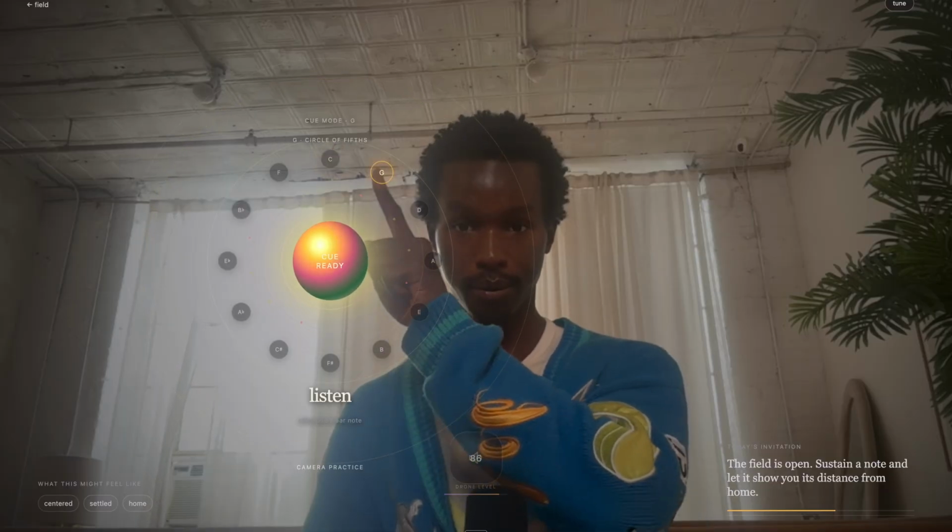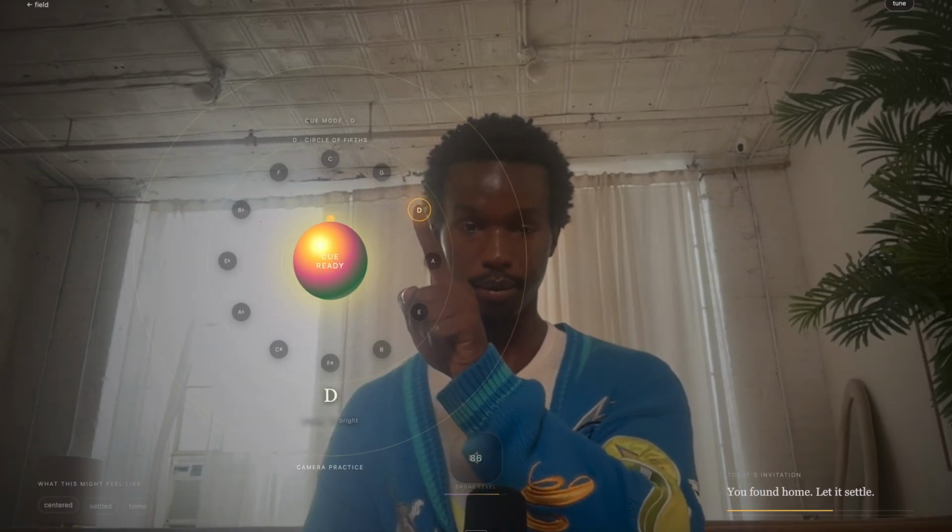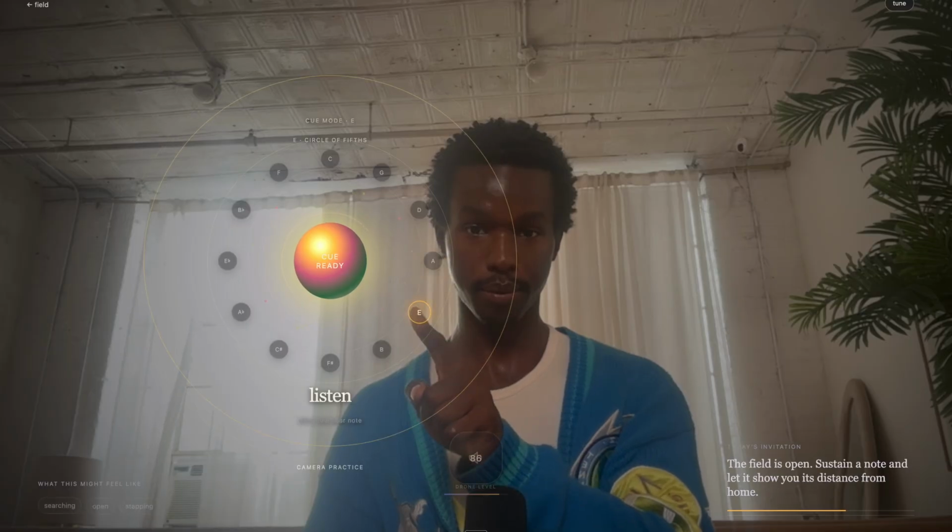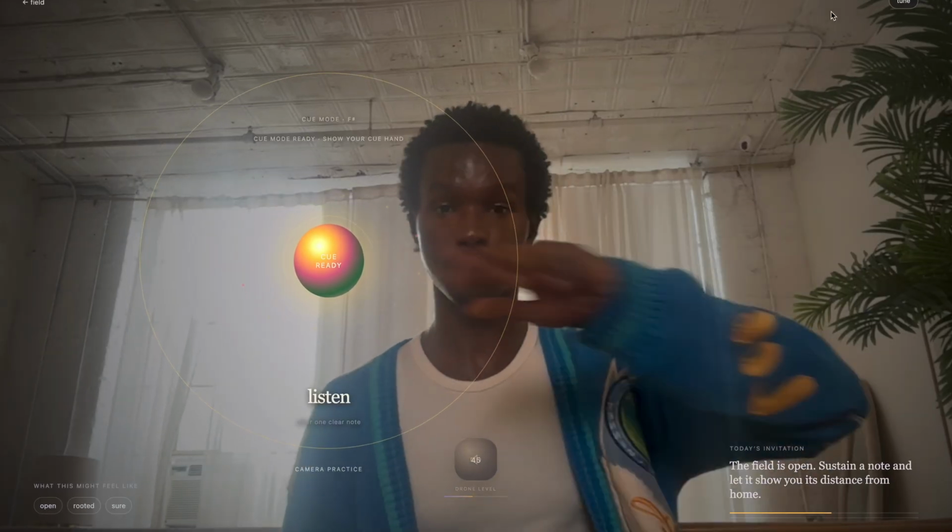If you want to change the root note, simply touch the drone with your index finger and point to the desired key on the circle of fifths that shows up around it. When you're ready for a break, give it a stop cue.